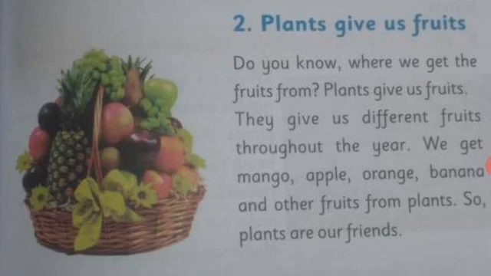Yes students, plants also give us so yummy, tasty and healthy fruits. We all eat fruits, right? We have different favorite fruits, like some of you may like mango and some of you may like apple, some of you may like grapes. Beta, all these fruits are very yummy and very healthy. So you should eat fruits, okay?